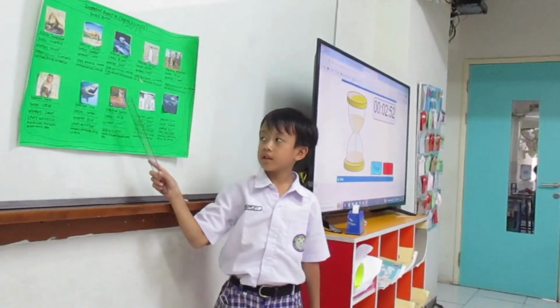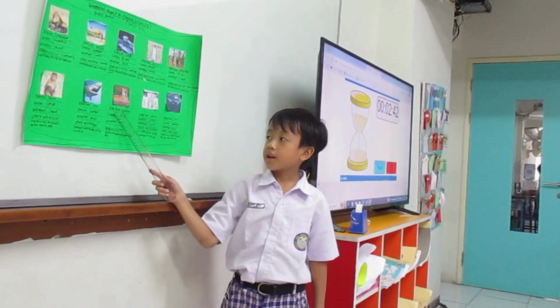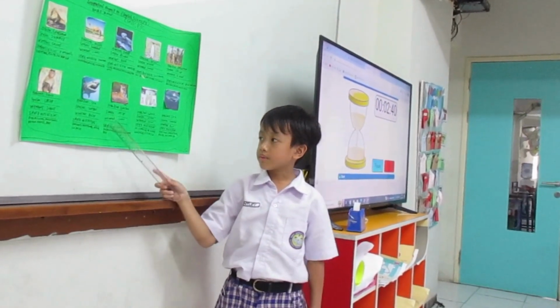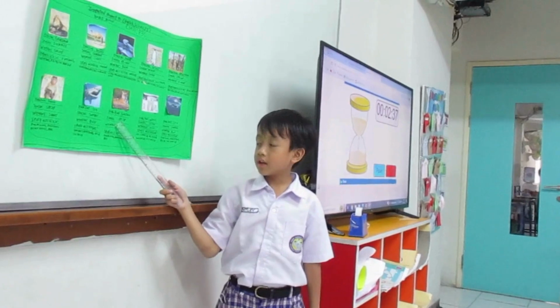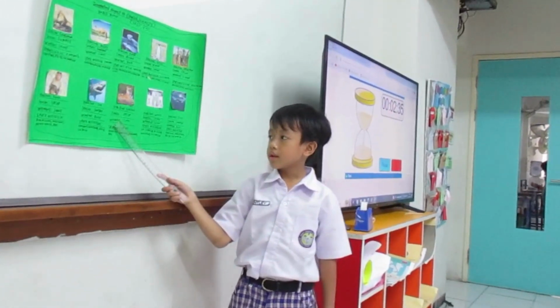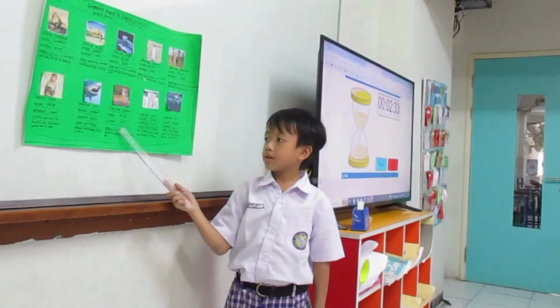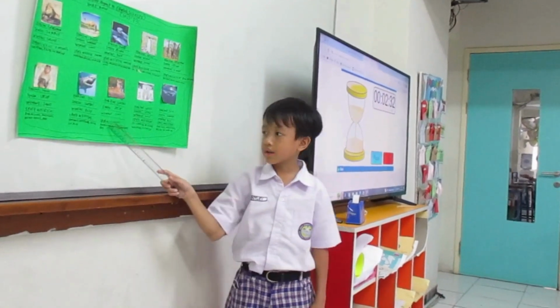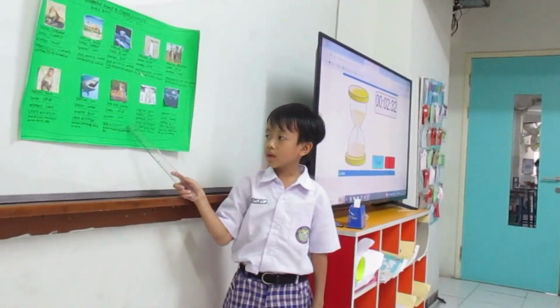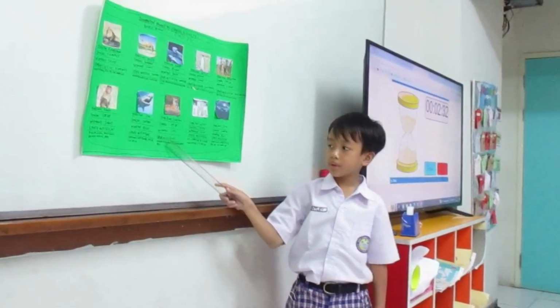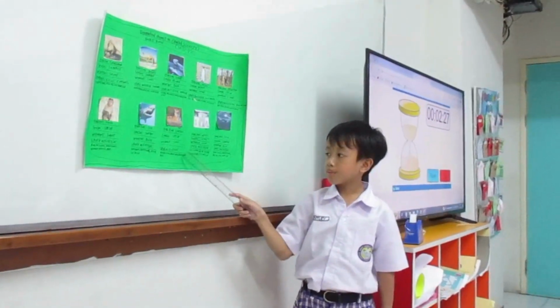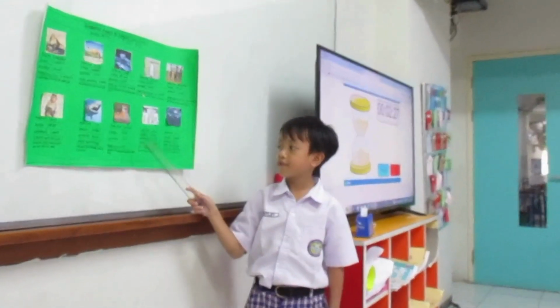Next, I have a tiger. Tiger lives in the grassland. The season in the grassland is spring. And the weather on the grassland is sunny. Sport activities we can do on that season is badminton, baseball, beach volleyball, and golf.